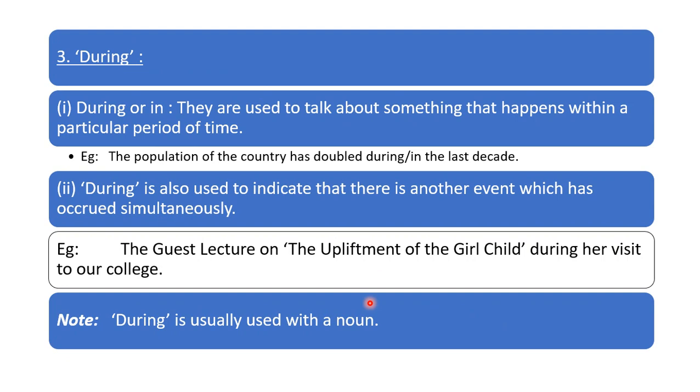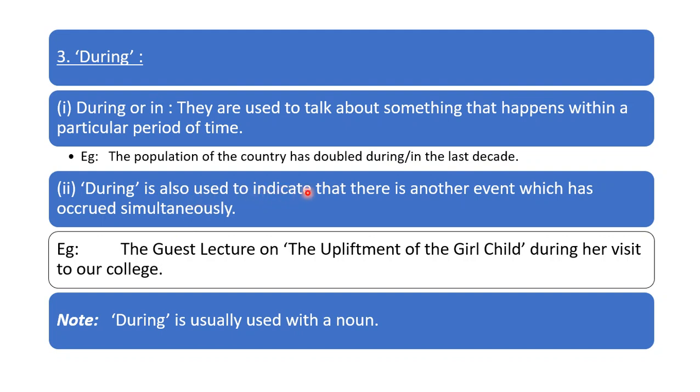Now, during or in, they are used to talk about something that happens within a particular period of time. So something is happening within a period of time. For example, the population of the country has doubled during or in the last decade. So this is happening within a particular time.